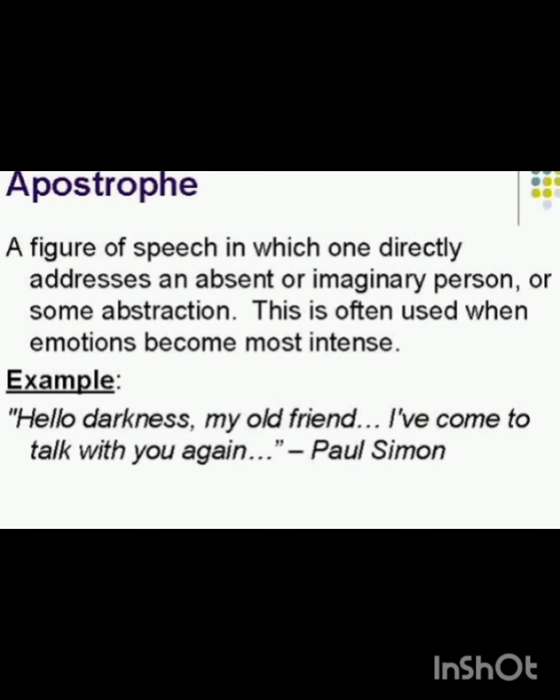Now coming to the next figure of speech, apostrophe. A figure of speech in which one directly addresses an absent or imaginary person or some abstraction is apostrophe. It can be a personified idea, the absent thing or a person addressed as if present, an inanimate object or abstraction as if living or conscious. So this is often used when emotions become more intense, like "Hello darkness, my old friend, I have come to talk with you again", written by Paul Simon.